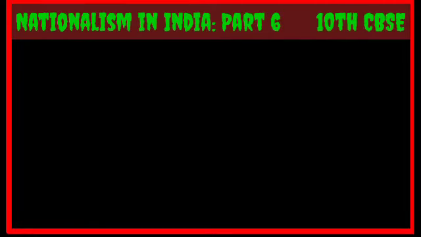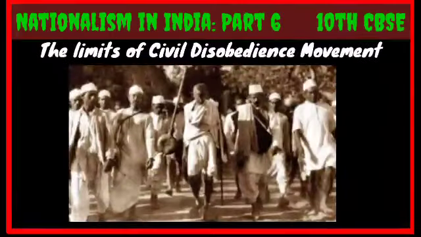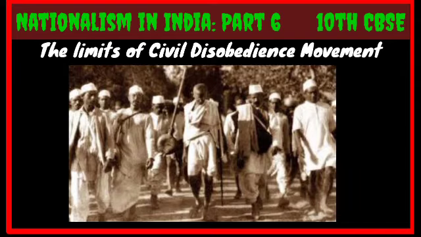Next, let us understand the limits or the reasons of the failure of civil disobedience movement. Just understand that not all social groups were moved by the concept of Swaraj. Not all social groups participated in civil disobedience movement. The two important groups who did not join the civil disobedience movement were Dalits and Muslims.